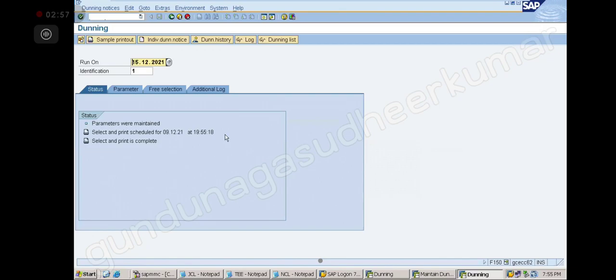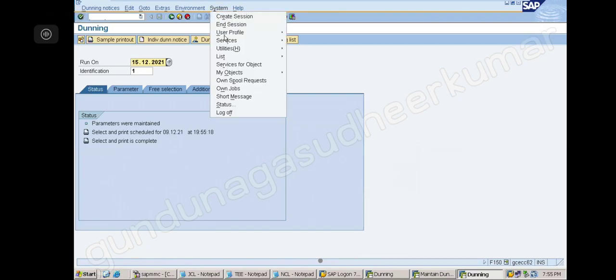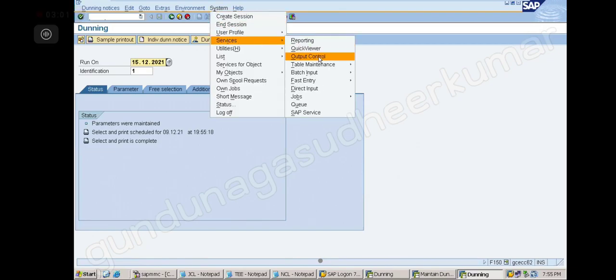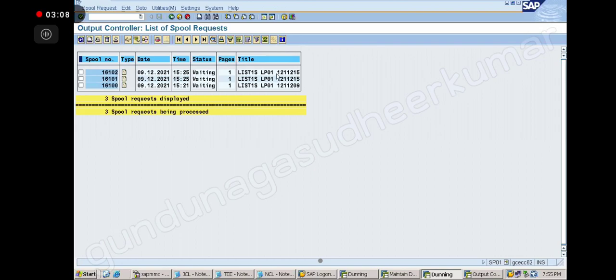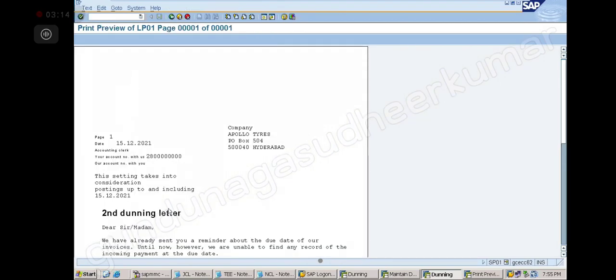Good. So now I am going to again system, services, output control. Okay. So now click on the execute here. Here you see I have got the letter now. Okay. Now I click on this. I click on this one. The second one is done.